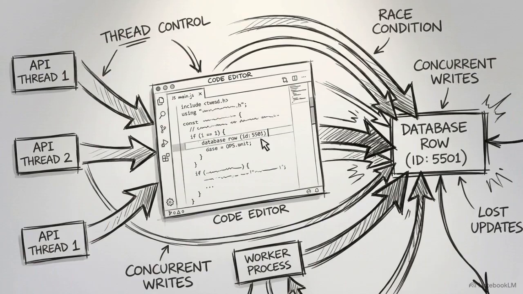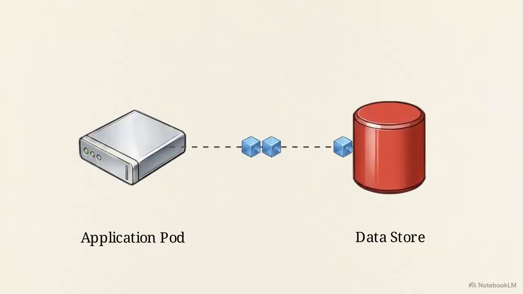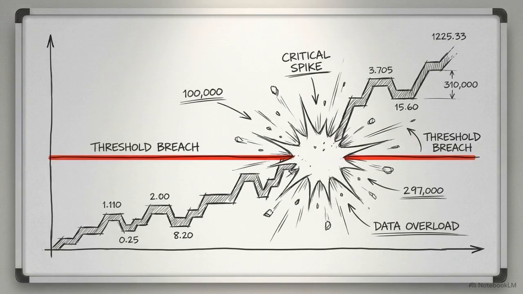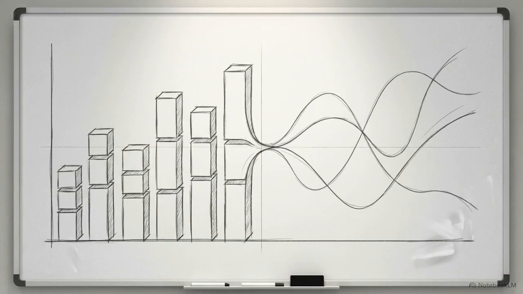To prevent race conditions and keep latency low, the logic must execute atomically on the server side, using a Redis Lua script, rather than passing data back and forth to the application pod. A pure fixed window is too sloppy to prevent burst abuse, while a pure sliding log is too memory-intensive for high-throughput APIs. You need an algorithm that splits the difference.